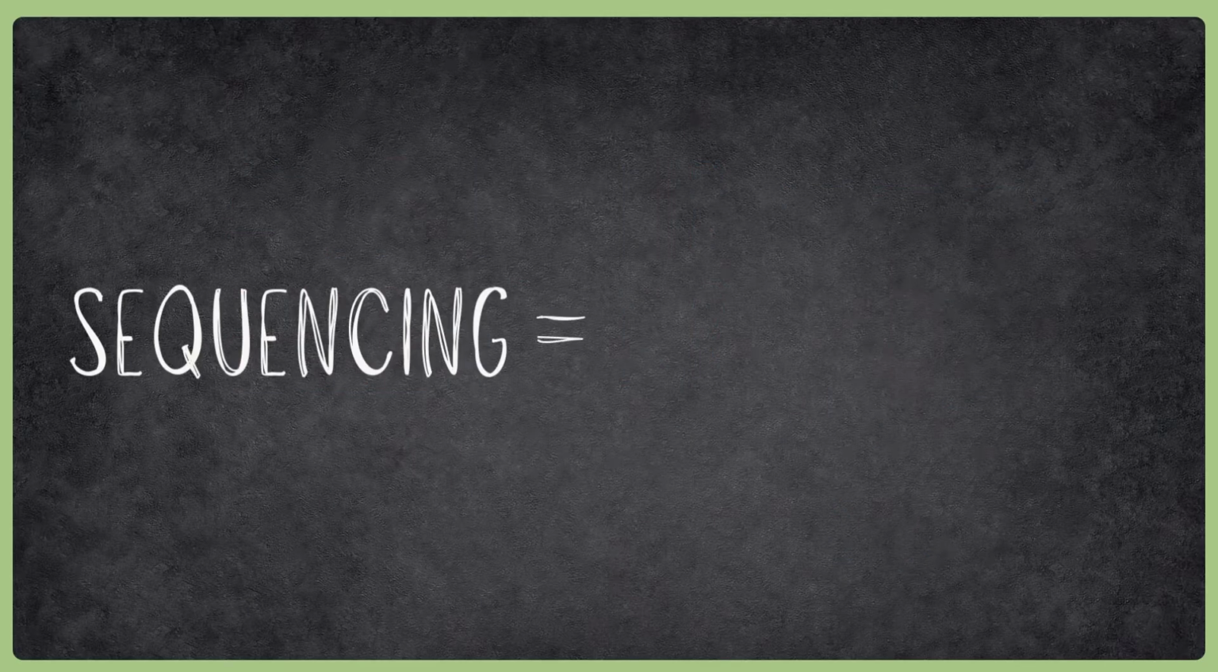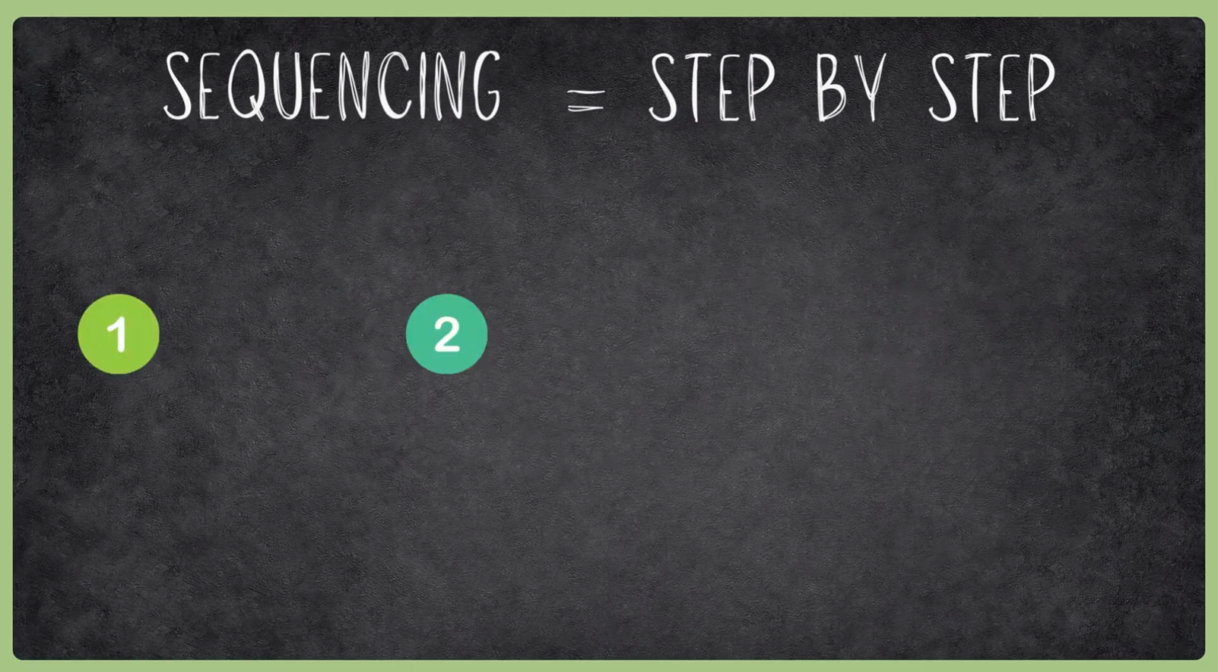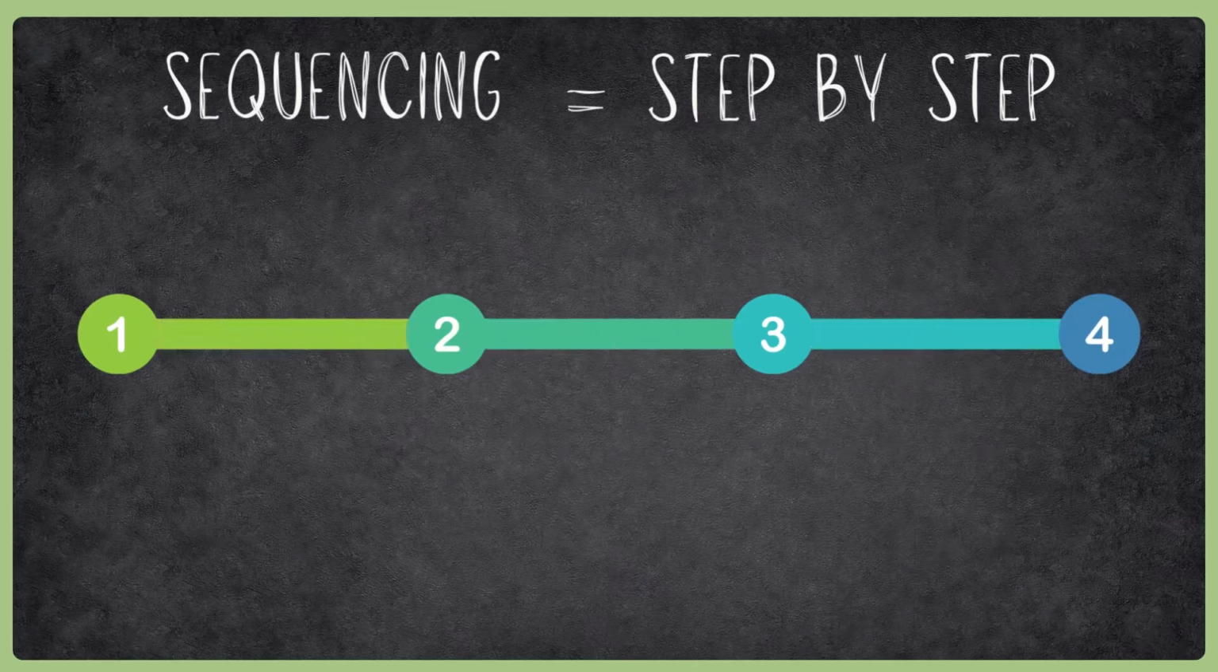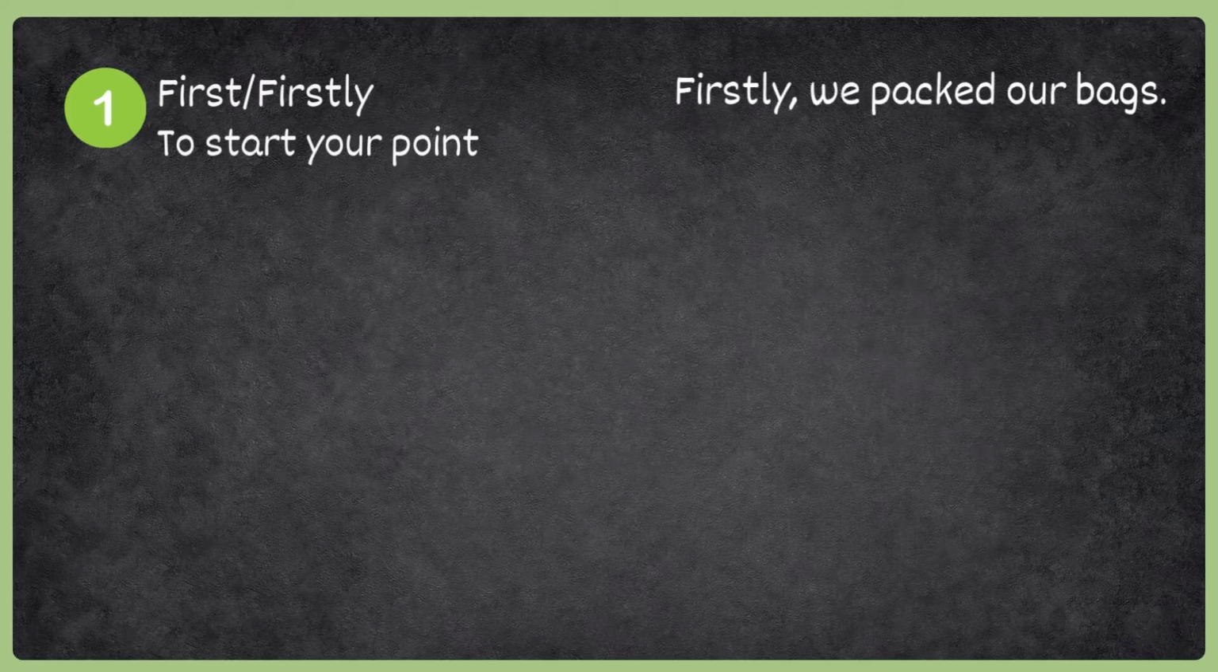Okay, let's start with sequencing words, or how to tell a story step by step. When you speak or write, you need to show the order of events, and you need to show progress. Here are some useful words. Firstly, or first, to start your point. Firstly, we packed our bags.